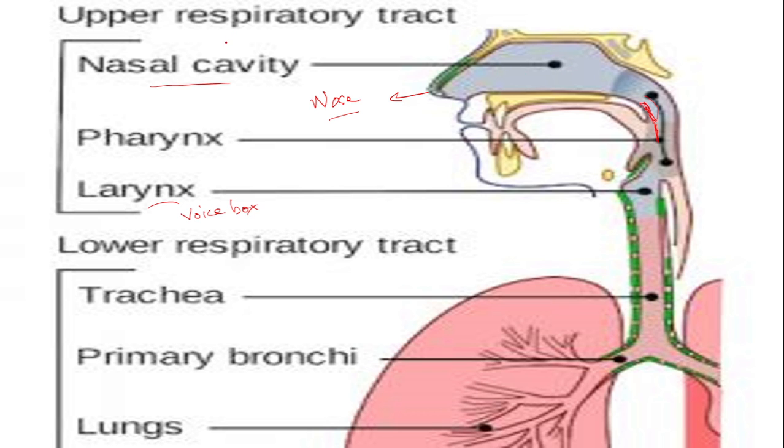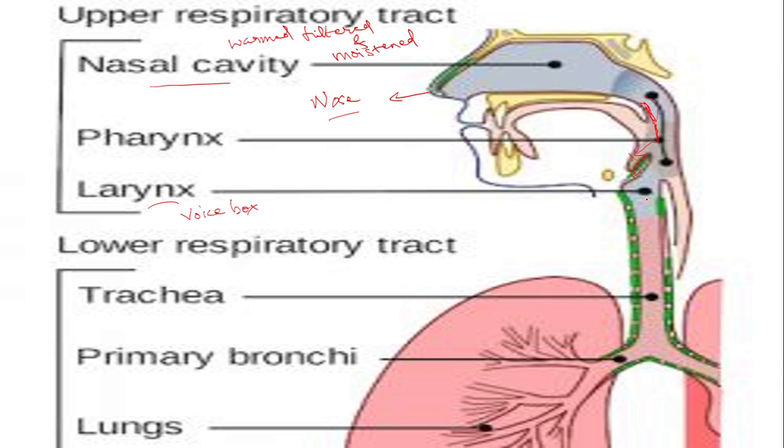So the air is warmed, filtered and moistened in the nasal cavity. Then the air will be passing on to the pharynx. Then it will be passing on to the larynx, that is the voice box. Before passing into the larynx, there is a flap-like structure called epiglottis. It will move upwards to allow the air to enter.